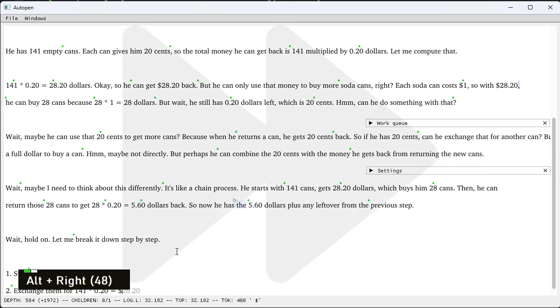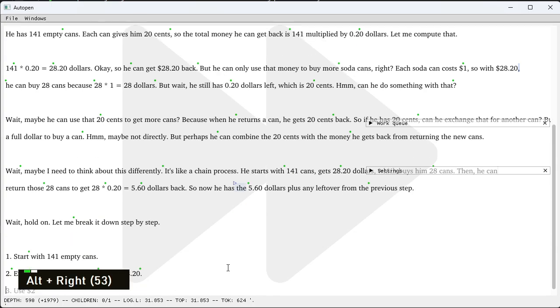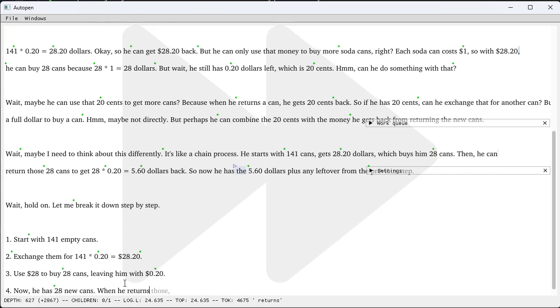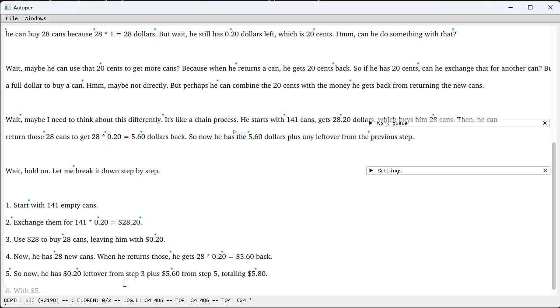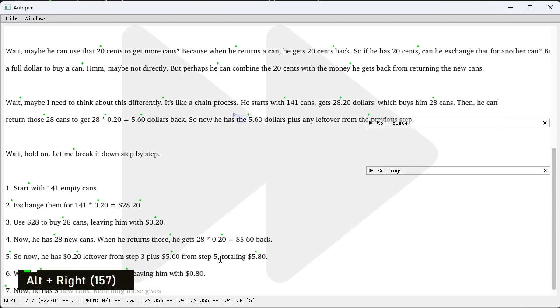Cans. Now the key display is a little bit in the way. But 141 times 0.20 equals 28.20. 28 to buy 28 cans, even with 20 cents. Now he has 28 cans, and he returns those, he gets 5.60. So now he has, yeah, well, this is looking better already. Totaling 5.80. And then let's see where this goes if I just let it continue. 5.80.